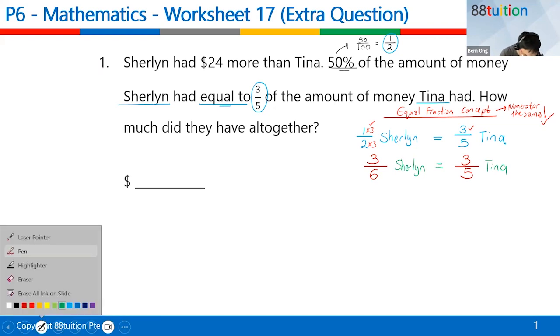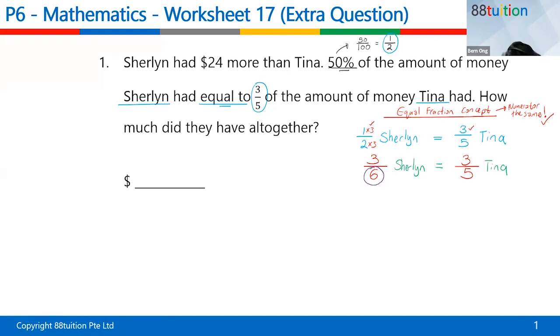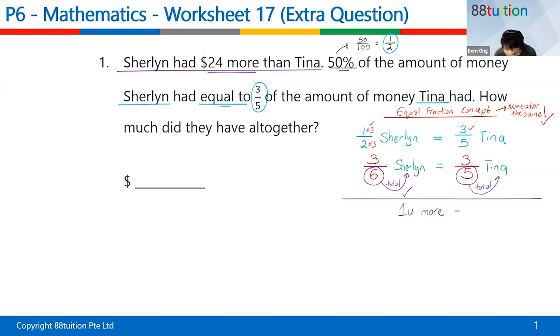After that, what can you conclude? You can conclude that 6 is actually Shirley's total. Do you know that? 6 units is Shirley's total, and 5 units is Tina's total. This is very powerful. So Shirley is 6 units, Tina is 5 units. Look at the clue. Shirley had $24 more than Tina. Is it true that Shirley got more than Tina? Yes, Shirley got 6 units, Tina got 5 units. How much more? 1 unit more. And the 1 unit more is the $24 more. Can you see, children?